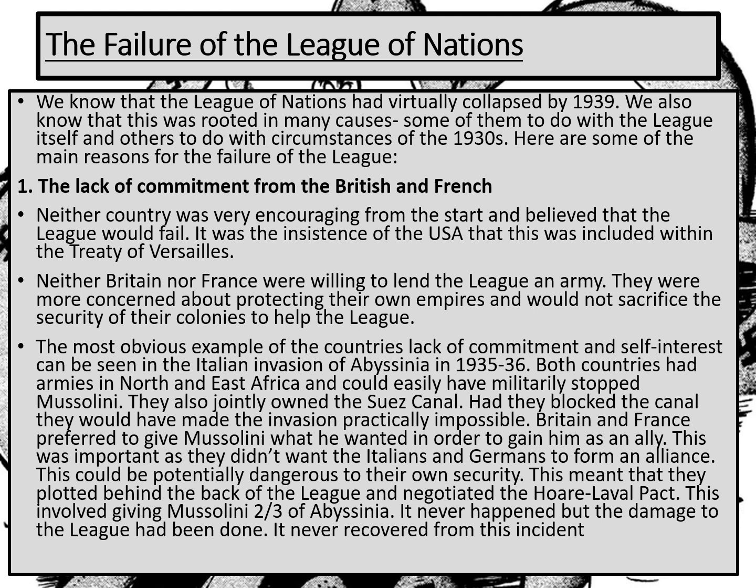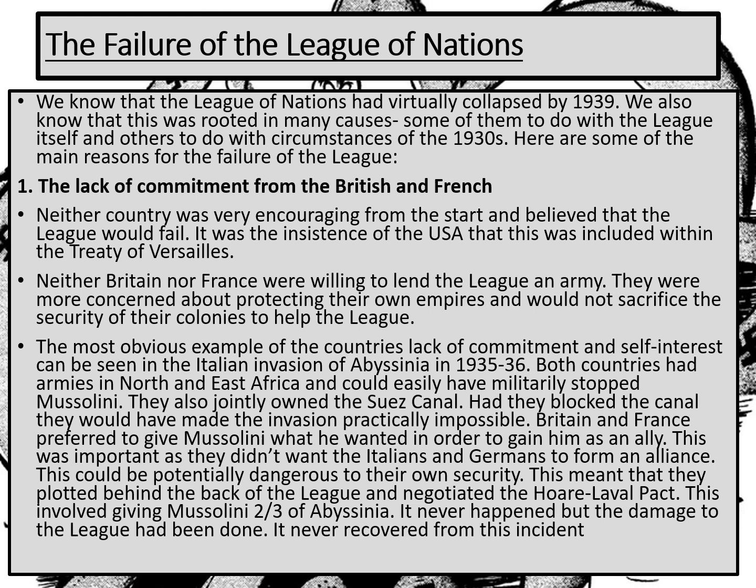And what we're going to do today is have a look at three main reasons why the League of Nations ended. So, as it says at the top here, we know the League of Nations had virtually collapsed by 1939. We also know that this was rooted in many causes, some of them to do with the League itself and others to do with circumstances of the 1930s. So here are some of the main reasons for the failure of the League.